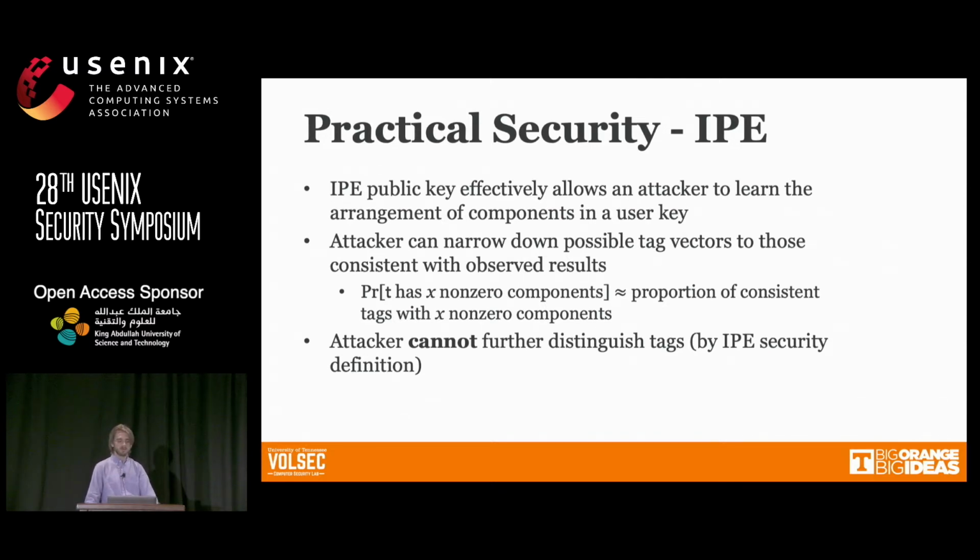And so what that means in practice is that a user who had access to the IPE public key would be able to use that to learn the arrangement of components in any user keys that it has. So this reveals the components in the user key, but not in the tags. Given this information, an attacker could narrow down the set of possible tag vectors that it's looking at to only those that would be consistent with its set of user key vectors. But we know that an attacker cannot possibly do any better than this, just by the definition of the IPE security.